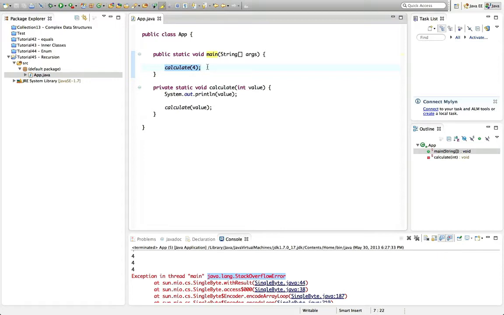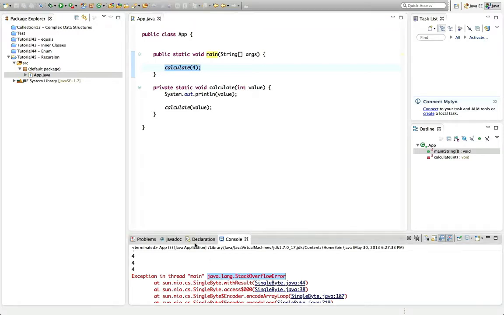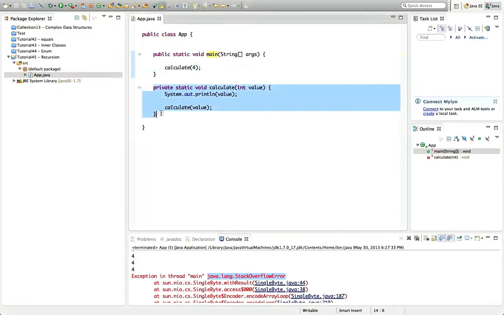That's distinct from the heap, which is an area of memory where objects are allocated when you use the new operator. So the stack is a relatively small area of memory that remembers function calls and local variables and stuff like that. And here we're getting a Stack Overflow error because we've called this function infinitely.